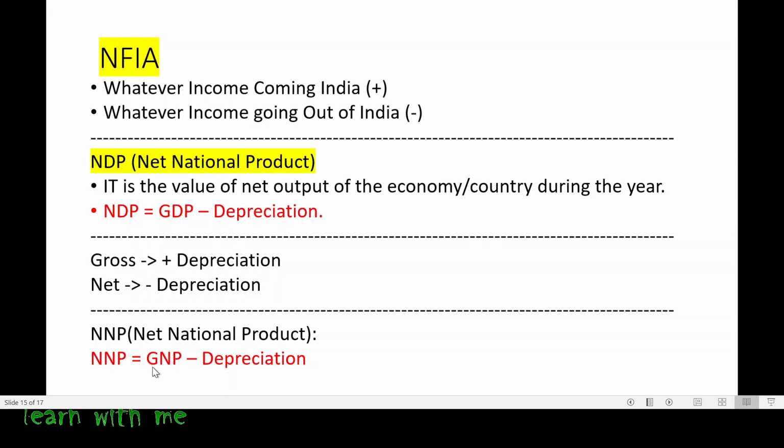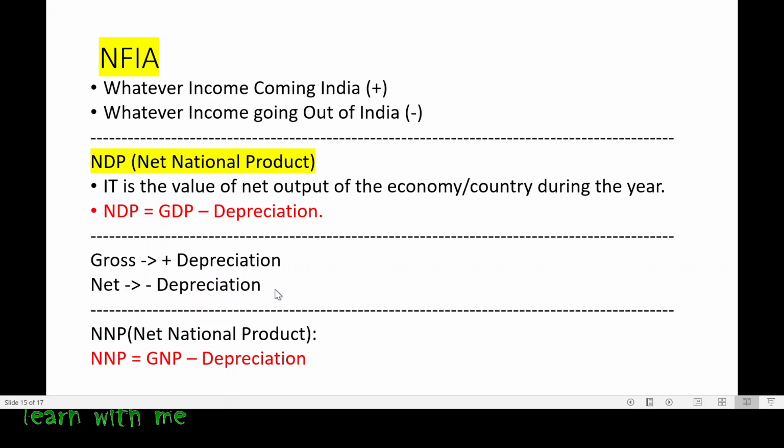Net and gross. Whenever you have to calculate a net, you simply deduct the depreciation from gross. If you have to calculate a gross, that is GDP or GNP, then you have to add the depreciation. If you have to calculate net domestic product or net national product, you have to deduct the depreciation.